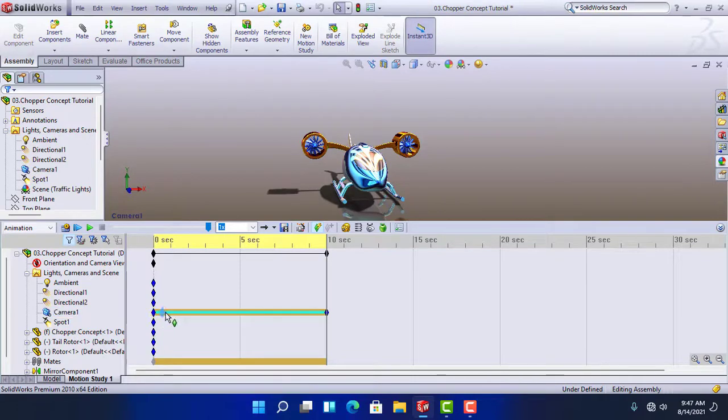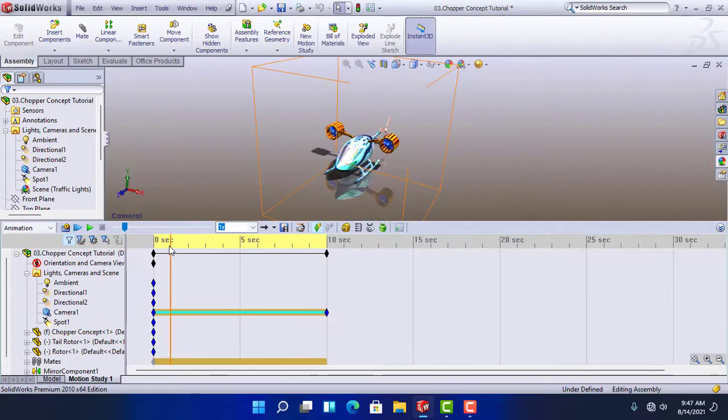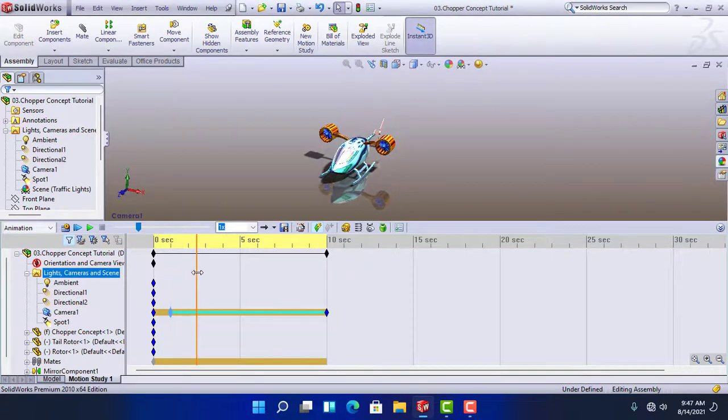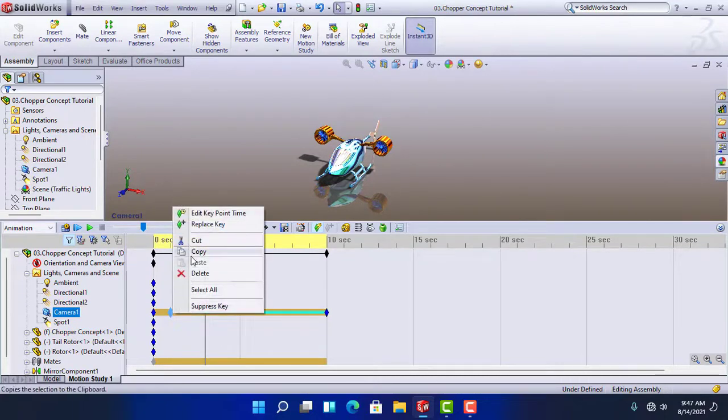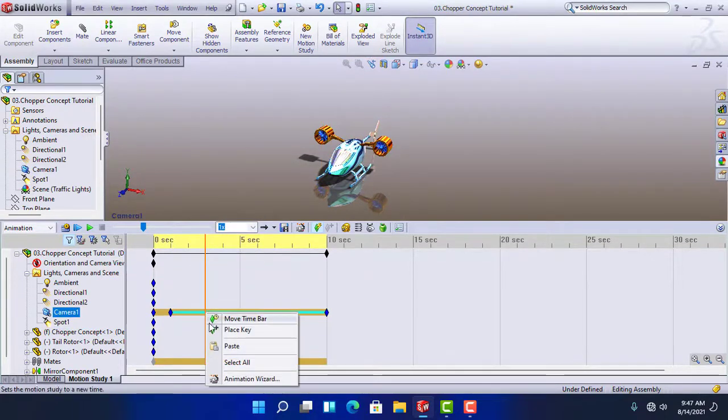So let's add some more effects. Bring the time bar to 1 second. Drag the initial keyframe to 1 second. Go to 3 seconds. Copy this frame and come down here and paste it.